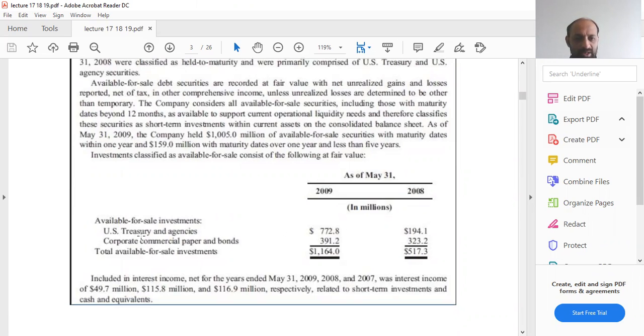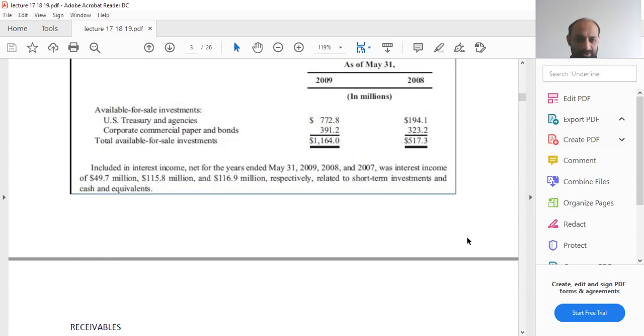Like US Treasury and agencies, it holds this much, and then corporate commercial paper and bonds, it holds marketable securities worth 391.2 million. So the total comes to 1164 million US dollars.